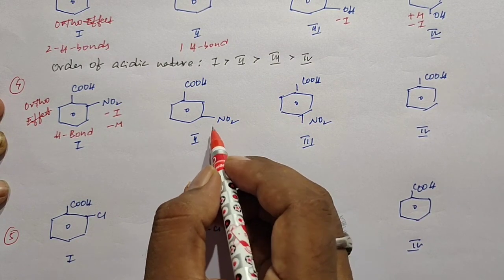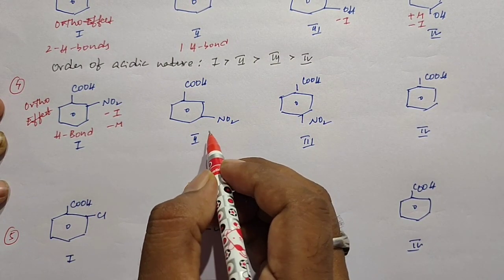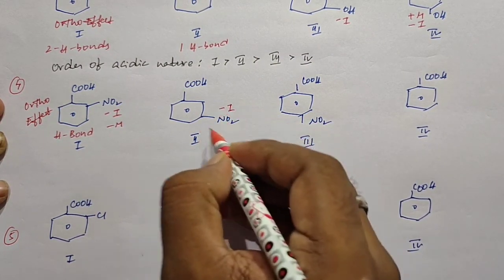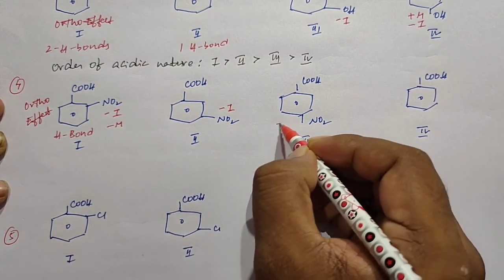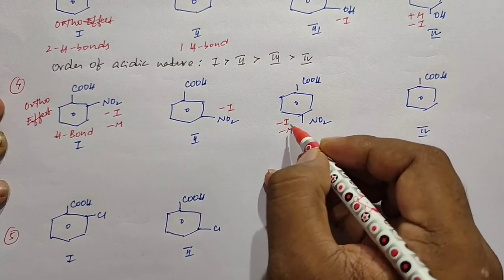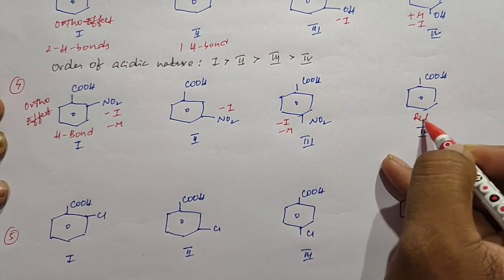When you go to the second structure, the NO2 group is present at the meta position, so it shows the minus I effect and cannot show the minus M effect. In the third structure, NO2 is present at the para position, so minus I and minus M effects can be shown. The fourth is the reference structure.